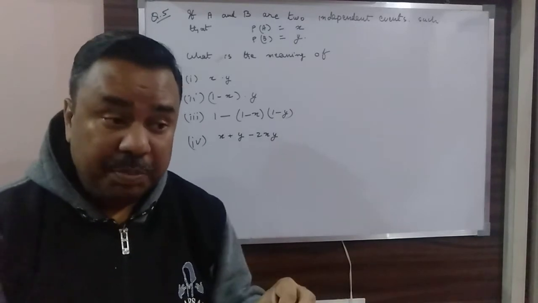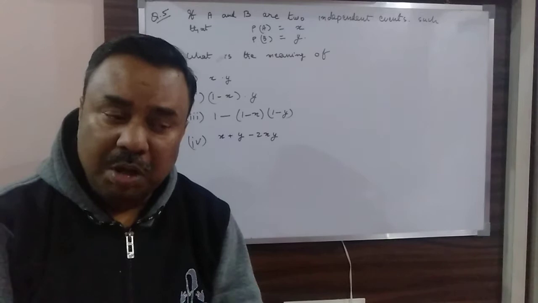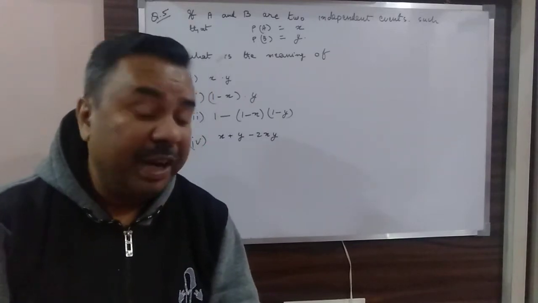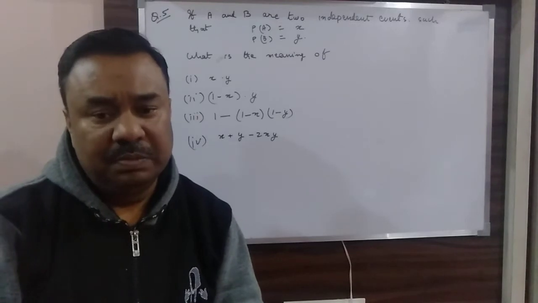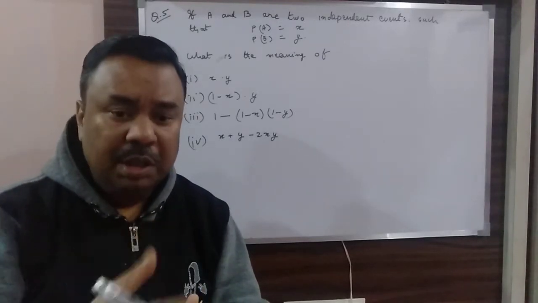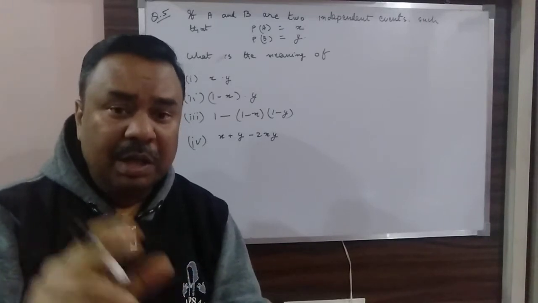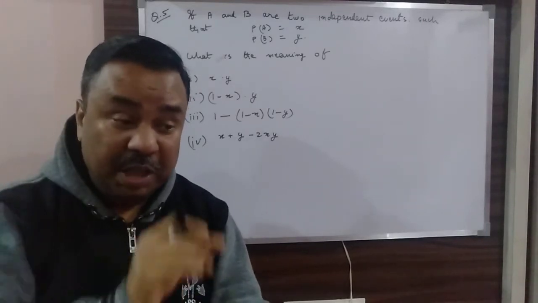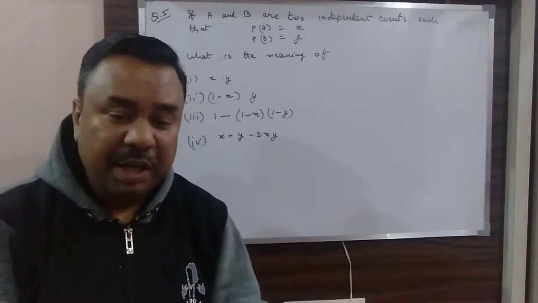Then you take out the second ball. So whatever the color of the first ball, it is not going to affect the color of the second ball, because without putting back, your sample space will be reduced. But if you are putting back the ball, the sample space is not reduced. So both events are independent events.